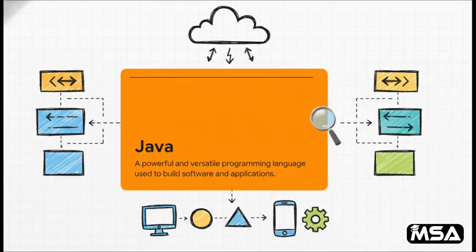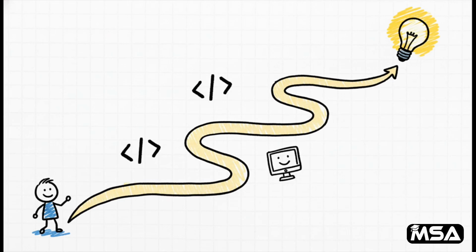So what is Java, really? Well, in simple terms, it's a super powerful and flexible programming language. It's basically the set of rules and instructions that we, as developers, use to build all kinds of cool software and applications. Now, I know what you might be thinking. Powerful and versatile sounds kinda intimidating, right? But here's the best part. Java is actually one of the most beginner-friendly languages out there. It's a fantastic place to start your coding journey.